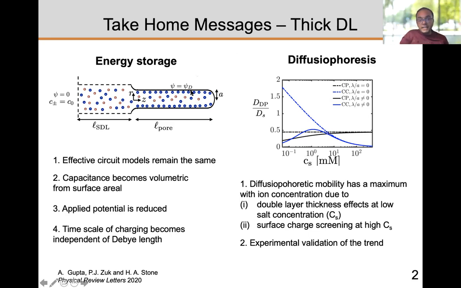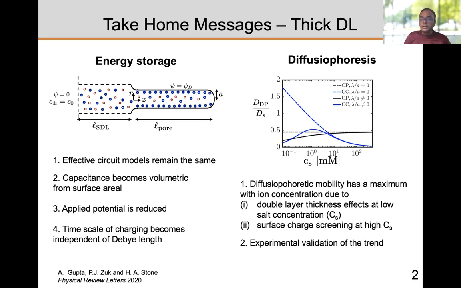Similarly, the potential psi d is actually reduced when you have thick double layers, because you don't have enough region for the double layers to develop completely. So even though you think you're applying a potential psi d, you're actually applying a smaller potential, and so the applied potential is reduced. There are some other details about resistances, but at the end of the day, the most important quantity, the charging time scale, also changes. In the thin double layer scenario, it's proportional to the Debye length, but in the thick double layer scenario, it becomes independent of the Debye length. It reduces to the diffusive time scale of an ion. This is the take-home message of the first part.